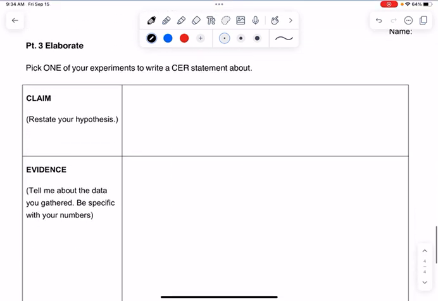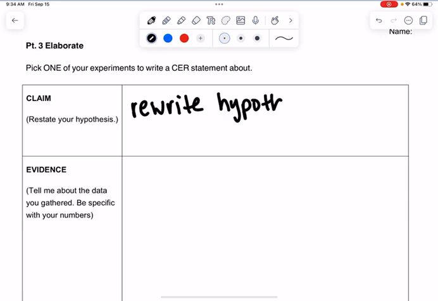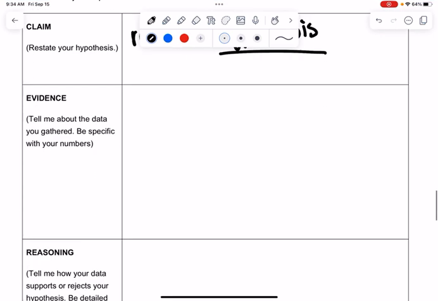Now for your elaborate, your claim is basically rewriting your hypothesis. It doesn't have to be a big paragraph, just one sentence, your hypothesis. Your evidence, this is where you tell me about the data that you collected, and I want you to be specific with your numbers.